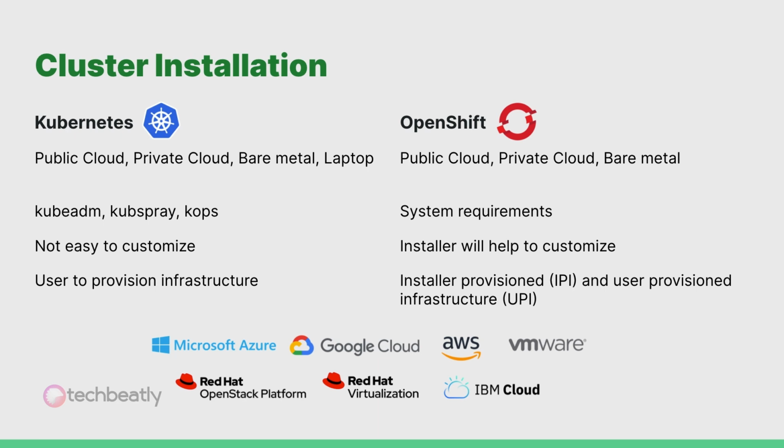The OpenShift installation is pretty simple if you are using the installer provisioned infrastructure or IPI method. The installer will take care of creating all the virtual machines and other resources in the public cloud, private cloud, or bare metal platform. You can also follow the user provisioned infrastructure or UPI method if you have the machines already provisioned with your own customizations and standards.